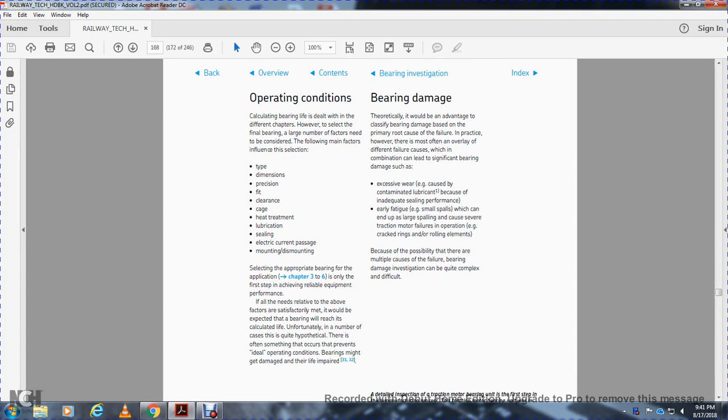If all of the relevant factors are satisfied, it would be expected that the bearing life reaches the calculated life. Unfortunately, the number of the K for the gear is quite hypothetical. Often something occurs to prevent ideal operation conditions, and bearings might get damaged and life impaired.